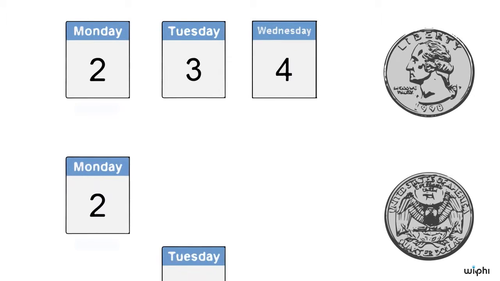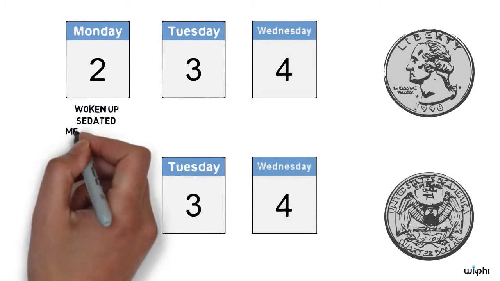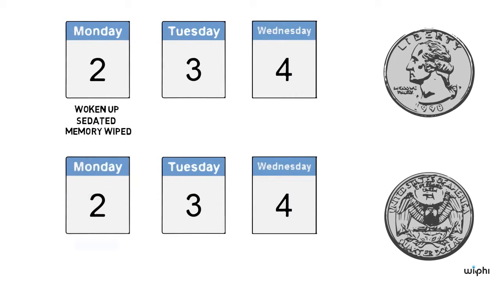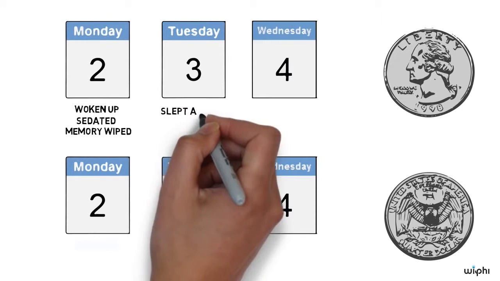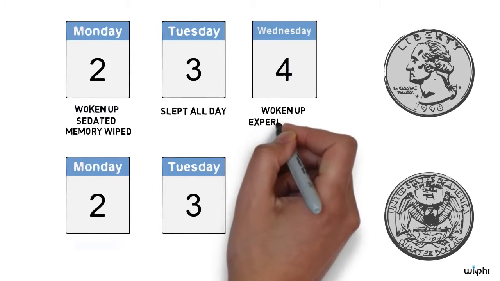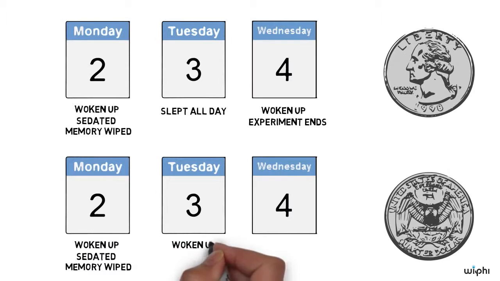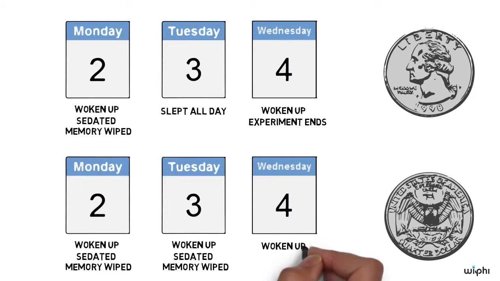Depending on the result of that coin flip, which they won't tell Sleeping Beauty, one of two scenarios will occur. If the coin comes up heads, Sleeping Beauty will be woken up on Monday and then given a sedative which puts her to sleep and erases her memory of ever having been woken up. On Tuesday, they will let her sleep all day before waking her up on Wednesday when the experiment ends. But if the coin comes up tails, then Sleeping Beauty will be woken up on a Monday, given the memory-wiping sedative, and woken up on Tuesday and then given the sedative again. Like before, she will be woken up on Wednesday and the experiment ends.